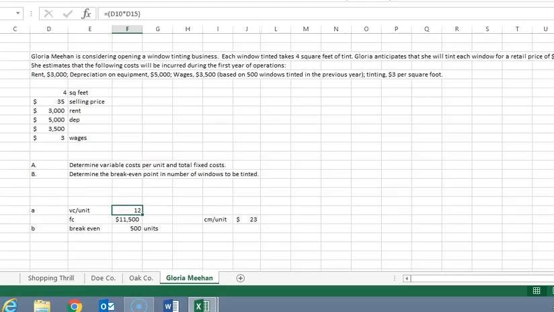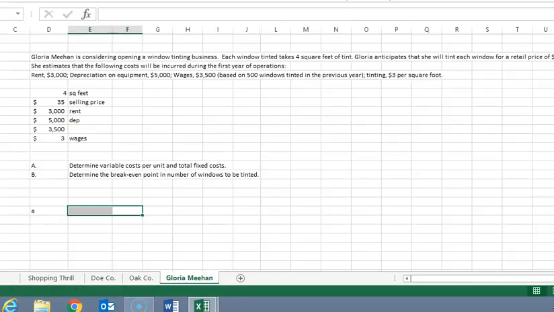Gloria Meehan is considering opening a window tinting business. Each window tinted takes 4 square feet of tint. Gloria anticipates the retail price to be $35 each per square foot. She estimates that the following costs will be incurred during the month during operations: $35 rent, $3,000 depreciation, wages, and so on. Determine the variable cost.